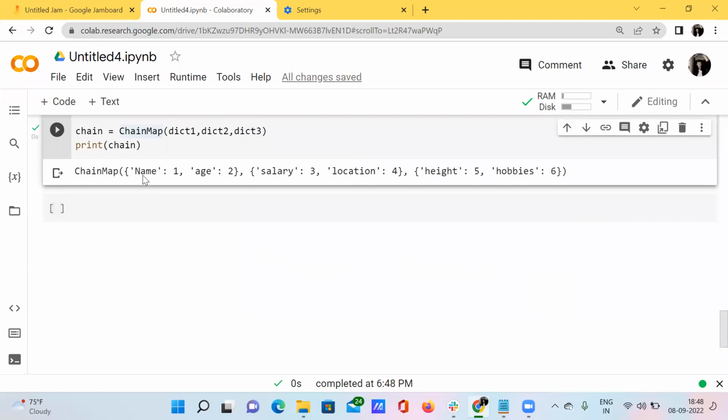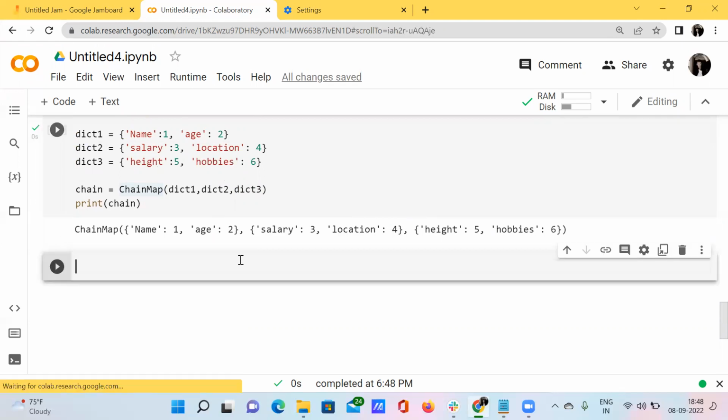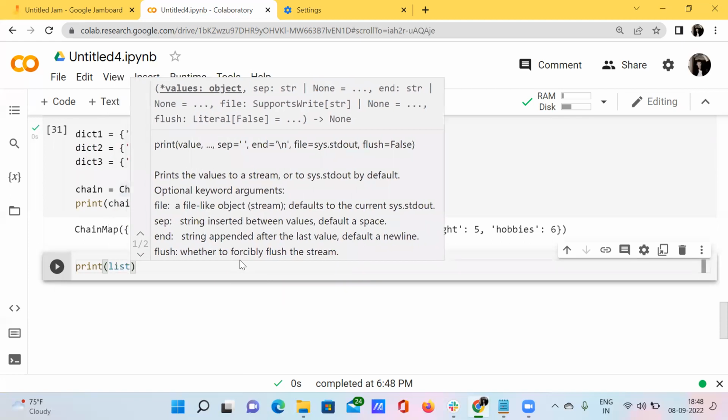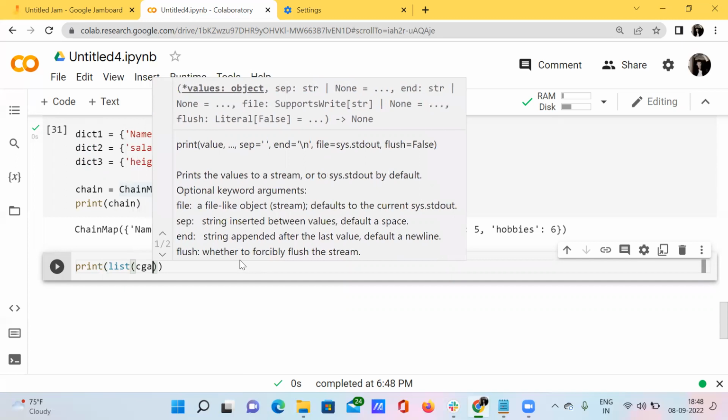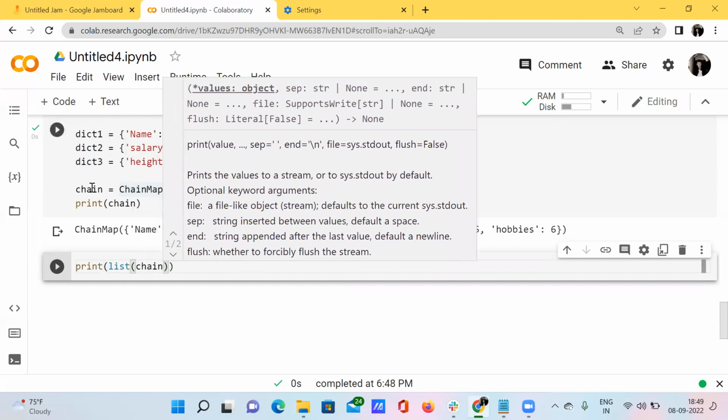And I just want to print out all the keys of this particular dictionary. I don't want any values. So how can we print that? I just want to print list of, and I want to assign the variable that is nothing but this particular variable chain.